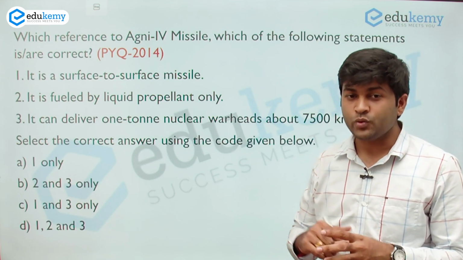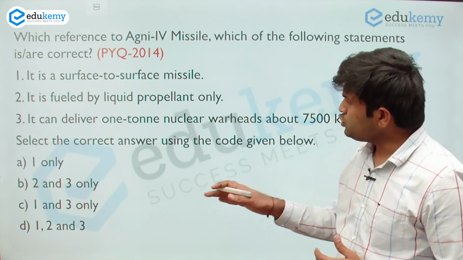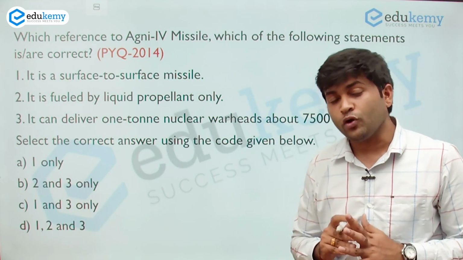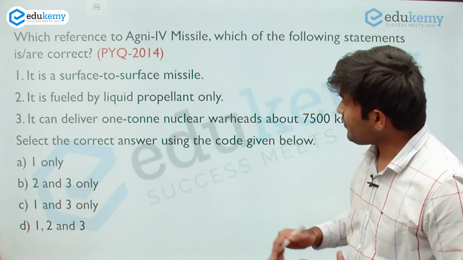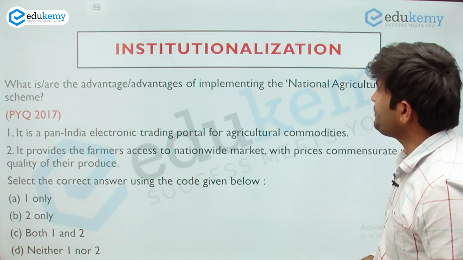So by our hack, you can directly eliminate this kind of statement, and also by our previous hack, you can eliminate the second option here too. So the answer to this becomes A, that is 1 only.